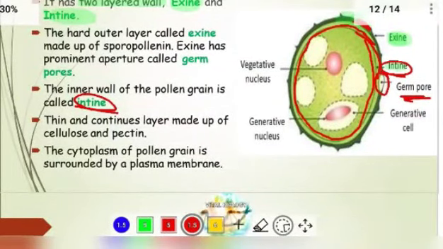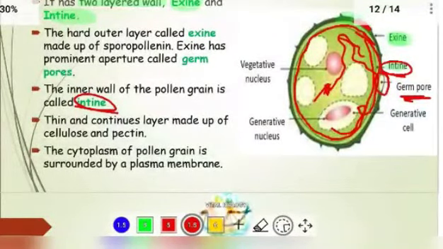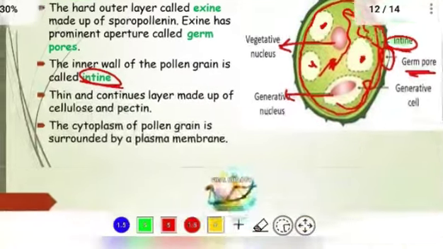This fluid-like empty structure is the cytoplasm, and these are the vacuoles, the whitish shaded structures. And this red colored structure is the vegetative nucleus, and this is the generative nucleus. I'll be explaining that in the next slide. Let us move on to the next.